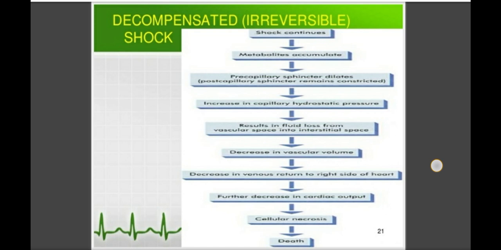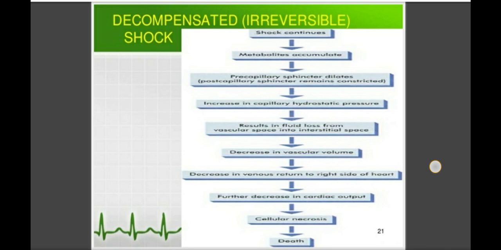So in this we see the progressive fall in the blood pressure due to decrease in the cardiac output, attributed to release of myocardial depressant factors. Then there is severe metabolic acidosis due to anaerobic glycolysis. What are the changes that occur in the third stage of shock? First, progressive fall in the blood pressure. Second, severe metabolic acidosis due to anaerobic glycolysis.